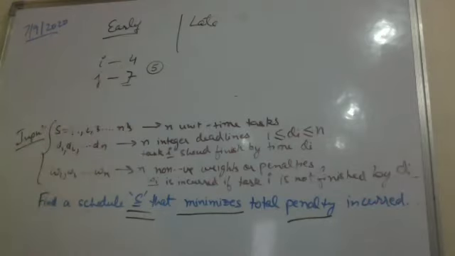Is the greedy idea understood to all? Early tasks I am performing first, always, as much as possible, so that I can arrange the tasks in increasing order of their deadlines or in decreasing order of their penalties. Both ways. Understanding? Yes or no? Let me make you understand with an example first, then we will see what is happening. Are you all understanding the problem?